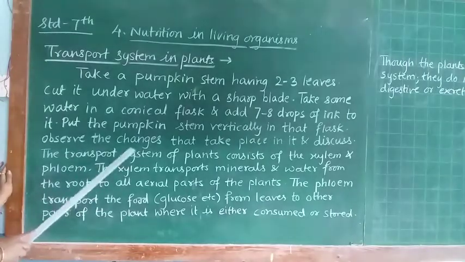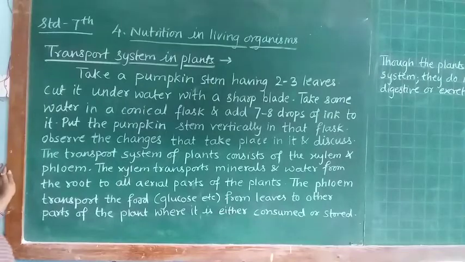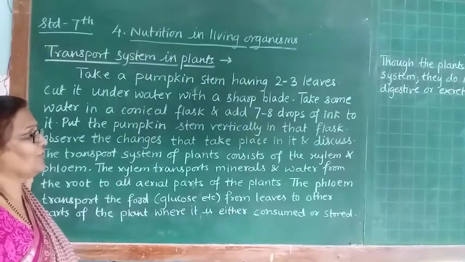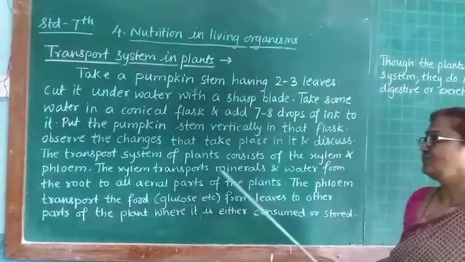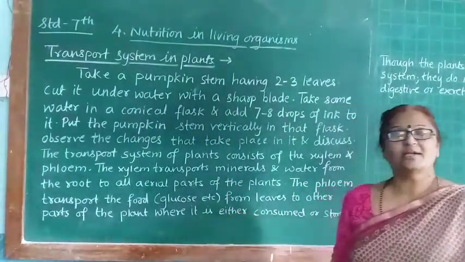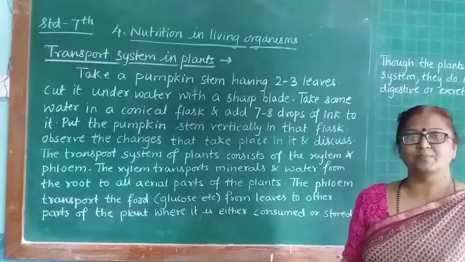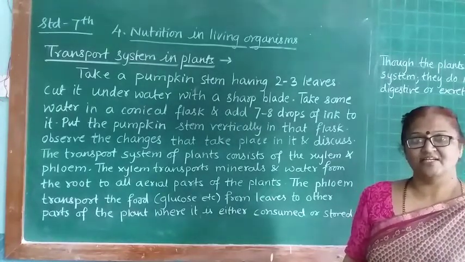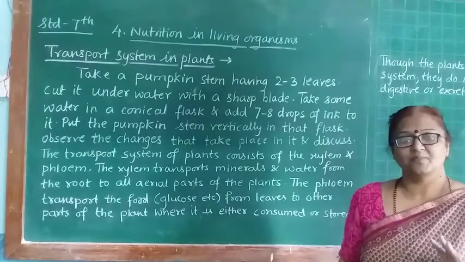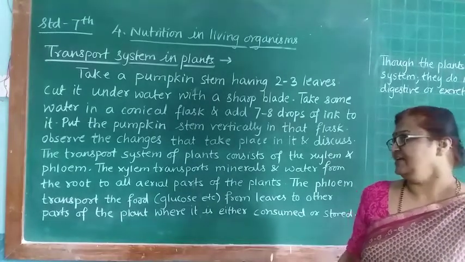The transport system of a plant consists of xylem and phloem. So there are two conducting tissues, xylem and phloem. Xylem is a water conducting tissue and phloem is a food conducting tissue.